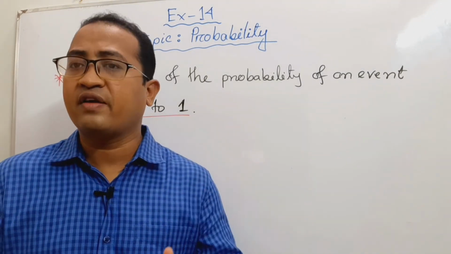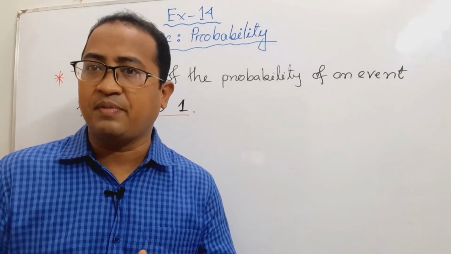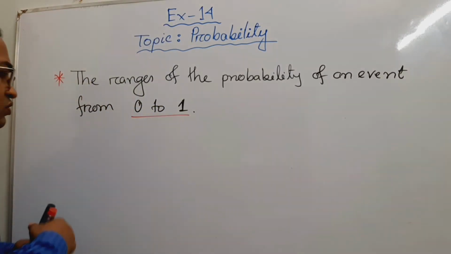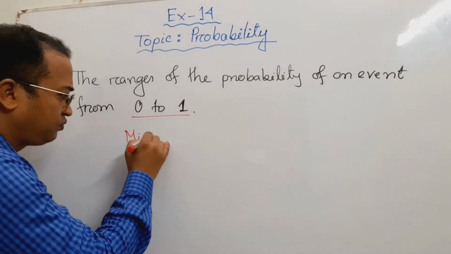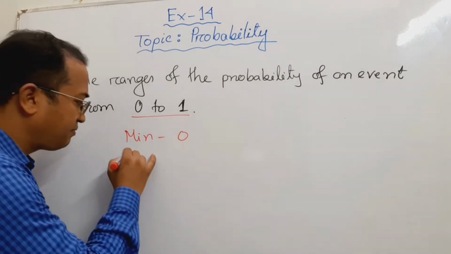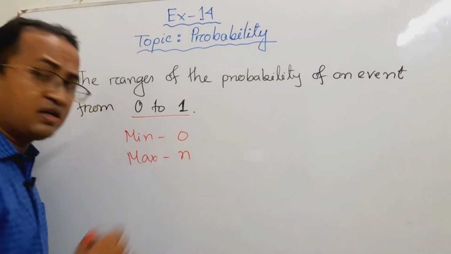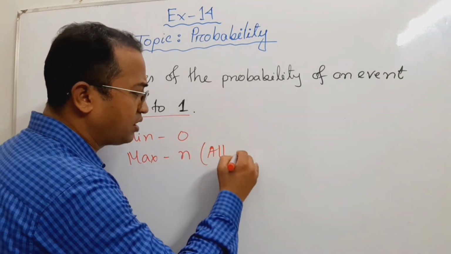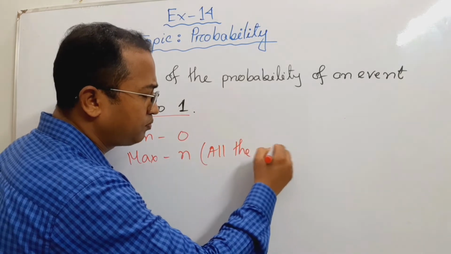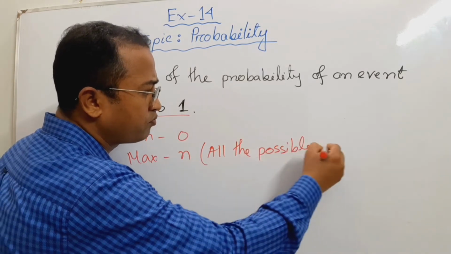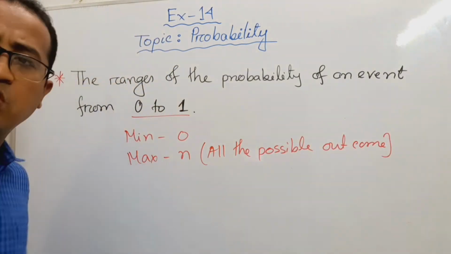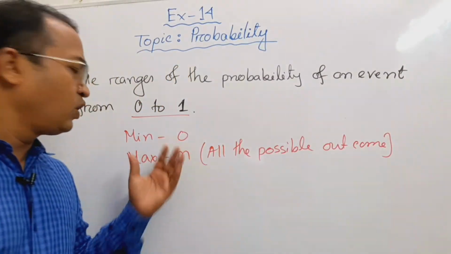Because the favorable outcome of an experiment is minimum 0 and maximum n. Here what is n? N is all the possible outcomes. When will it be 0?